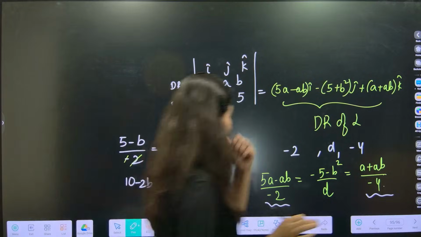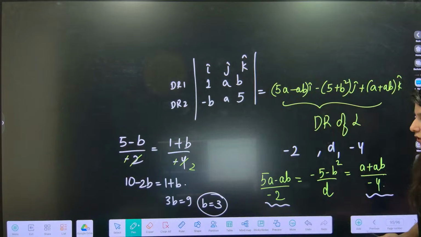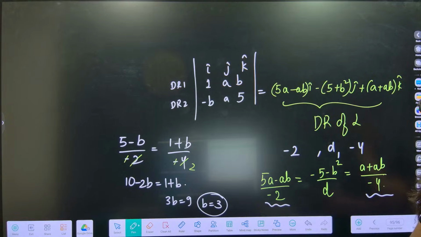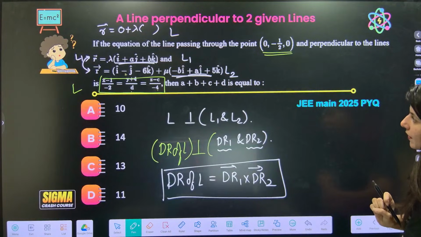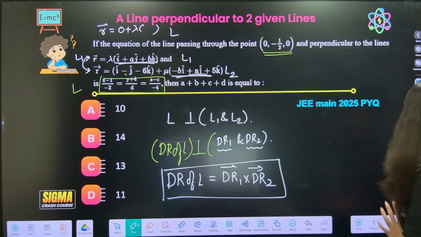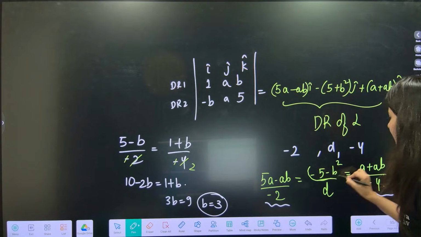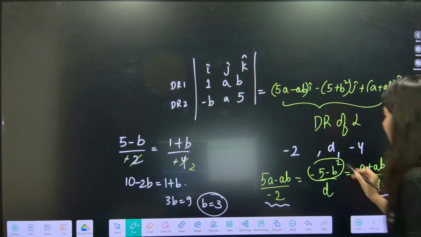And the moment your b is 3, you can easily calculate the value of a as well and d as well. Okay. So now that b is 3, so b is 3. These have cancelled now. So if b is 3, then you can calculate. Correct. Okay, so I think we have enough equations. B is 3, so you will get this part.